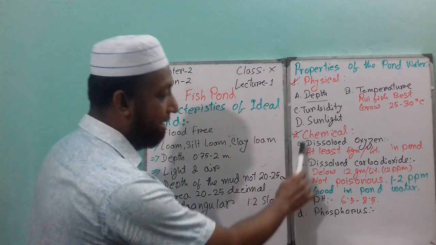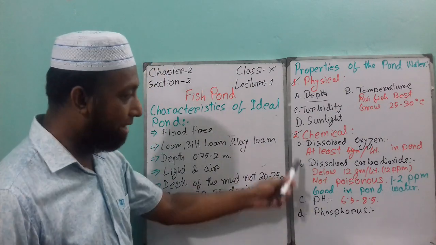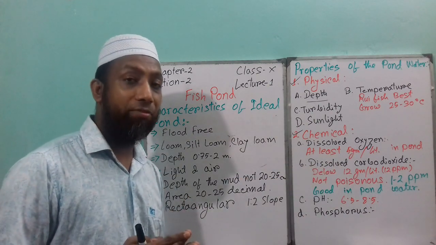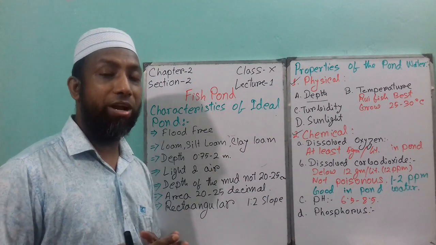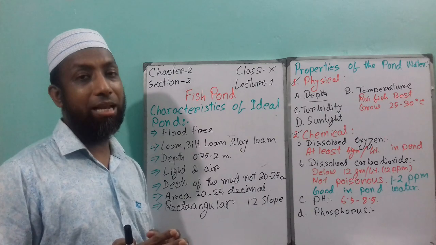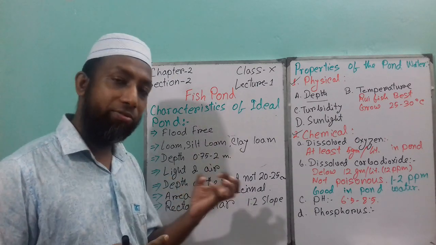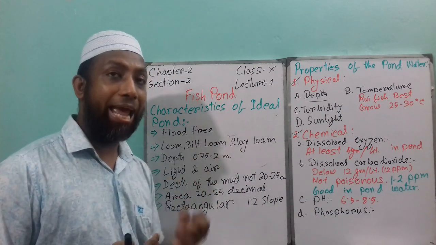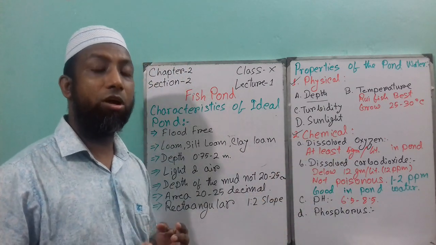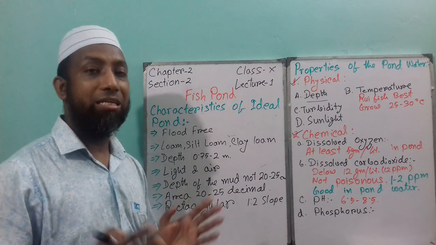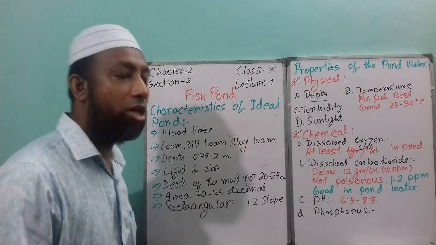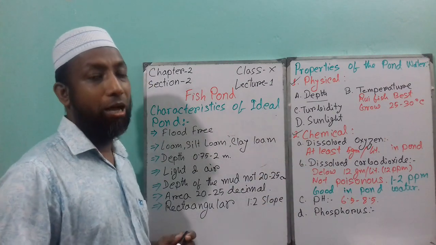Next point is chemical properties of pond water. What are the chemical properties? First one is dissolved oxygen. If there is not enough dissolved oxygen, that is very harmful for natural food as well as fish. If the fish do not get enough dissolved oxygen inside the pond water, they will not grow properly. Eventually they will die. At least 5 gram per liter dissolved oxygen should be present in the pond water.